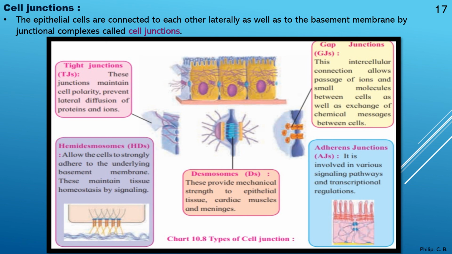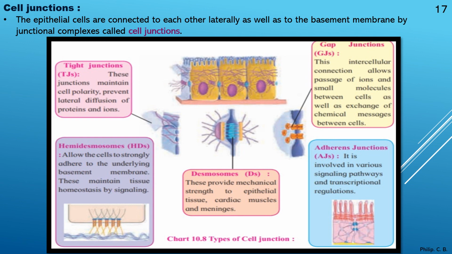These maintain tissue homeostasis by signaling to maintain the environment. Third, desmosomes, DS. These provide mechanical strength to epithelial tissue, that is cardiac muscle and meninges. Fourth type, adherent junctions, AJ. It is involved in various signaling pathways and transcriptional regulation.